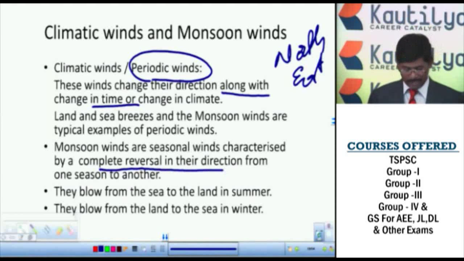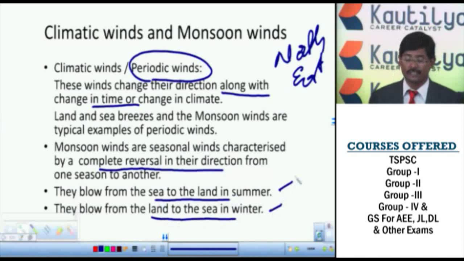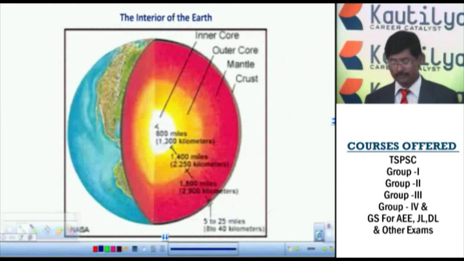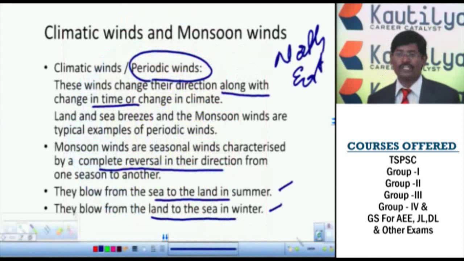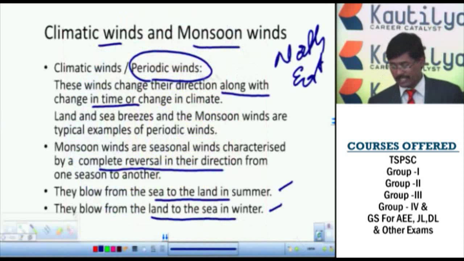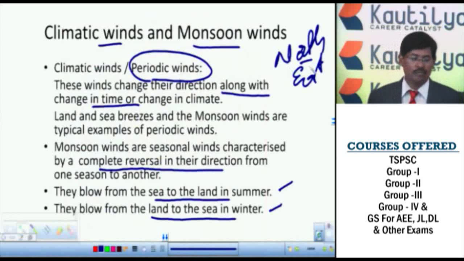So this is the main thing. They blow from the sea to the land in the summer season, and they blow from the land to the sea in the winter season. So this is about the climatic winds or periodic winds. The best example of the monsoon is the northeast monsoon and southwest monsoon seasons. This is about the climatic winds and the monsoon season.